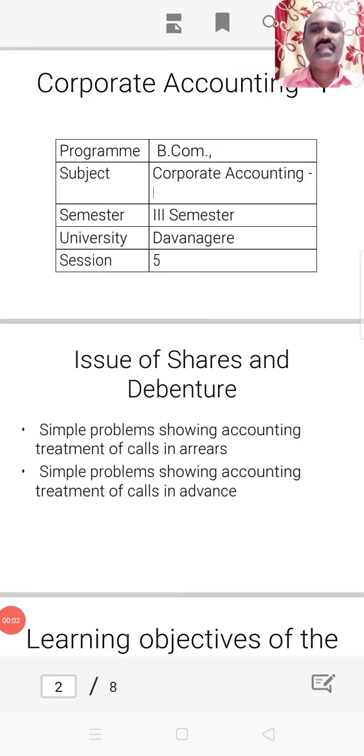Welcome to the fifth session of the module on issue of shares and debentures. In the previous session, we discussed simple problems on issue of shares and also on allotment of shares. In this particular session, we are going to discuss simple problems showing accounting treatment of calls in arrears and also a simple problem showing accounting treatment of calls in advance.